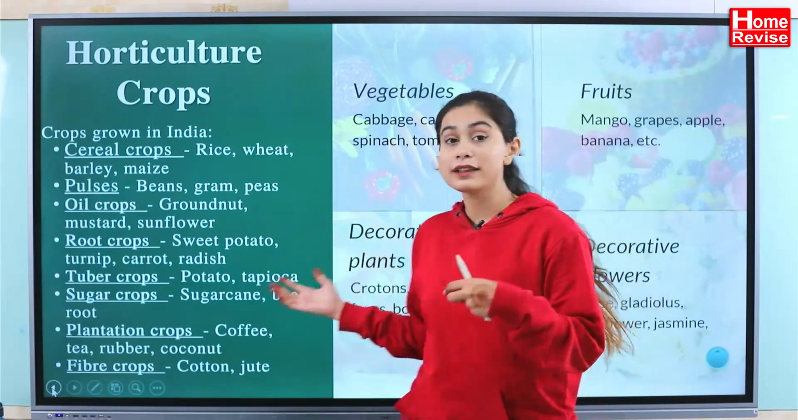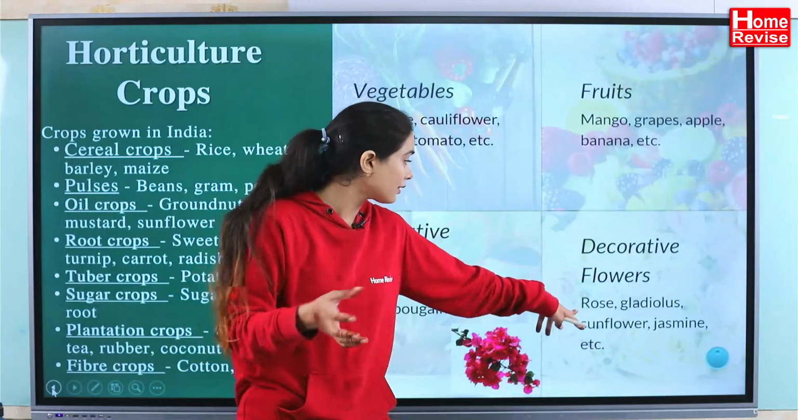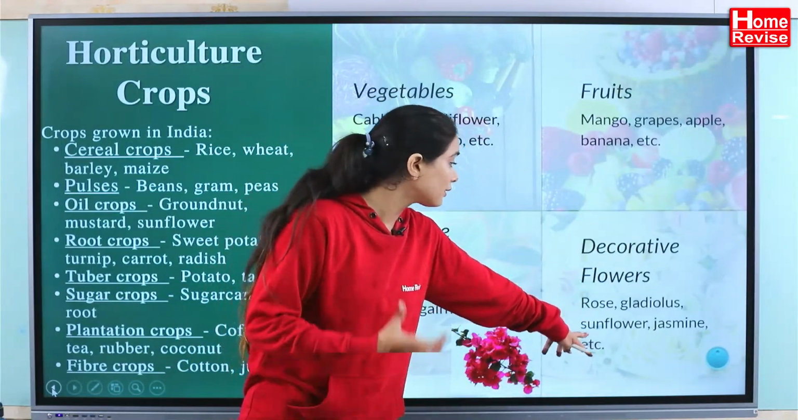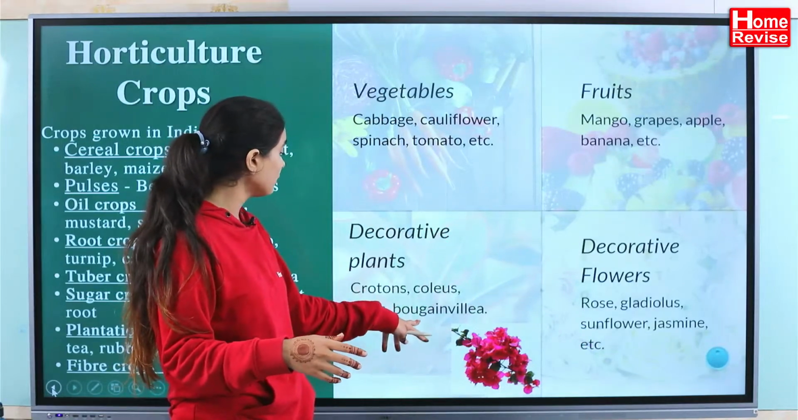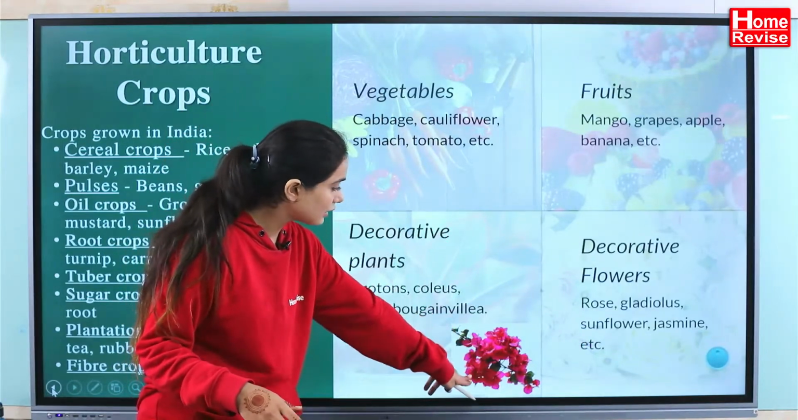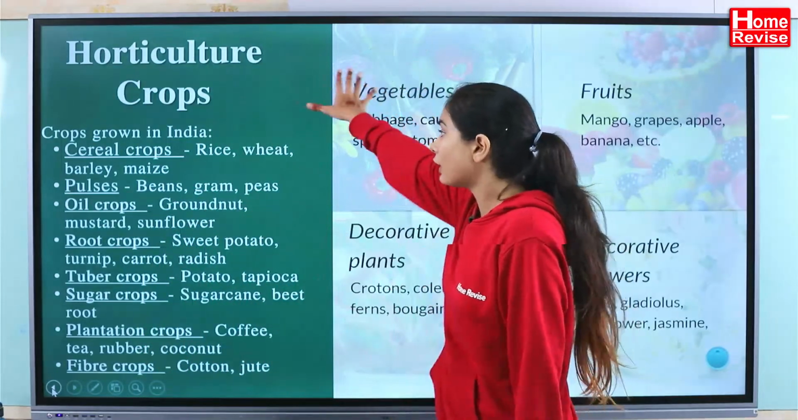And then you have ornamental flowers, floriculture, wherein you are going to produce flowers: rose, gladiolus, sunflower, jasmine. You have decorative plants, crotons and bougainvillea. You might have seen this plant. So this all comes under horticulture.